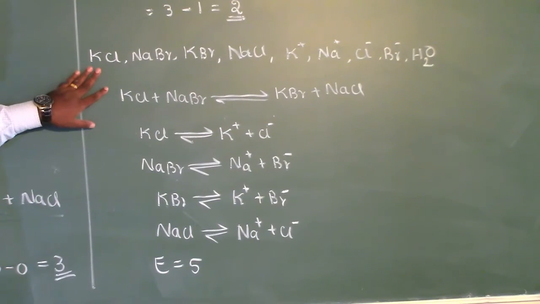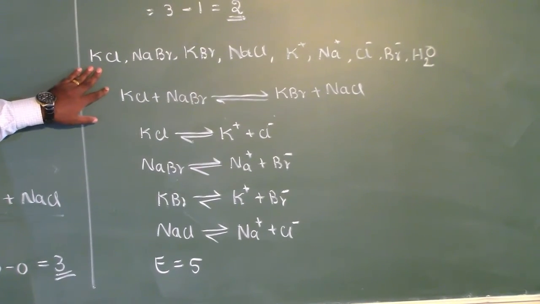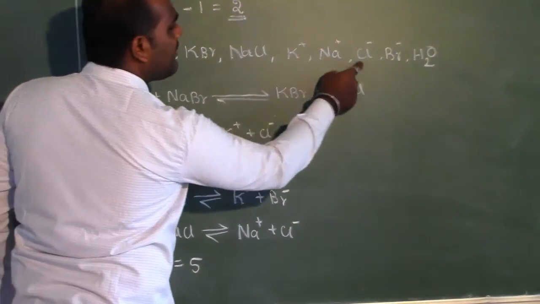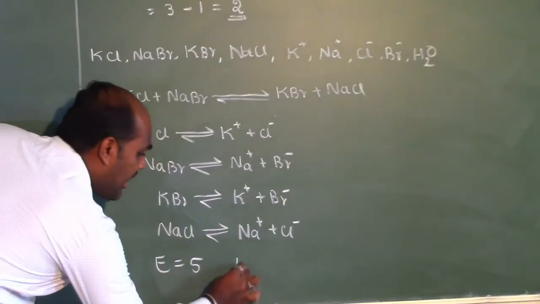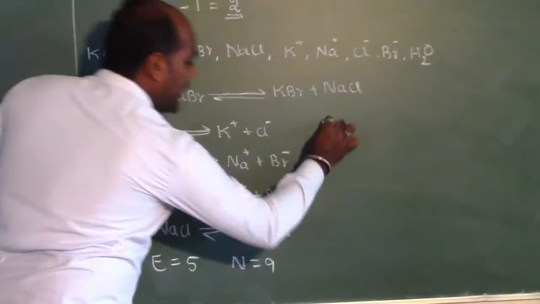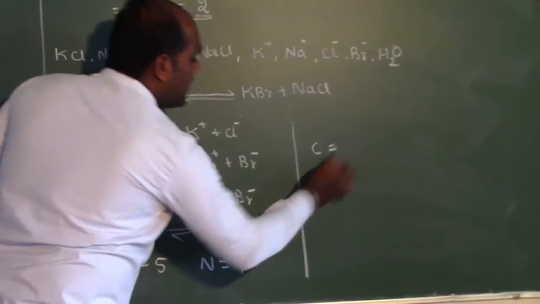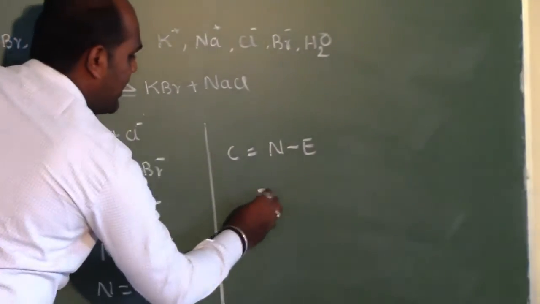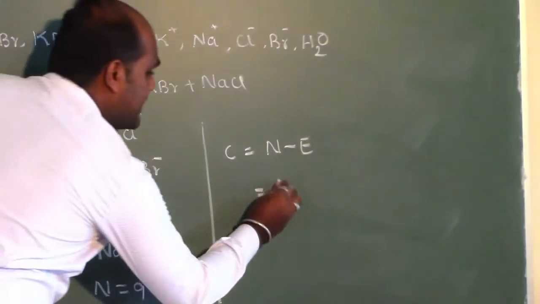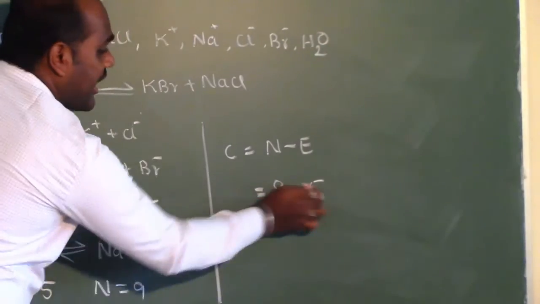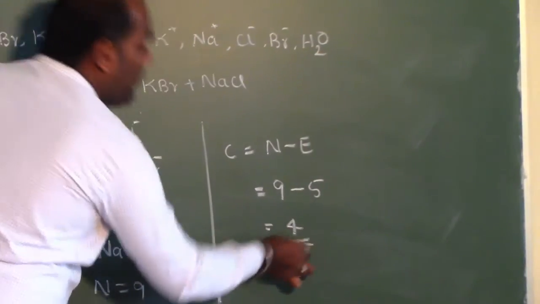And now we shall see the number of constituents present in the system. 1, 2, 3, 4, 5, 6, 7, 8 and 9. So N equals 9. So we can calculate the number of components, that is C equals N minus E, where N is 9 and E equals 5. So 9 minus 5 equals 4.